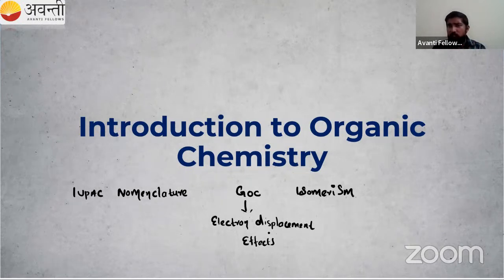So we will study all these things. Starting with IUPAC nomenclature, then GOC and isomerism we will study. Then there is a chapter called hydrocarbons. There are so many reactions and everything. We will study hydrocarbons, but first we have to make the base clear. Then only we can study the hydrocarbon chapter.